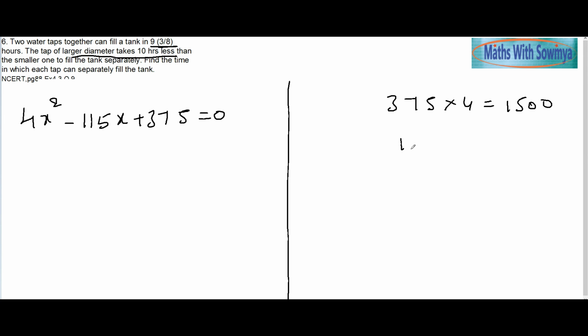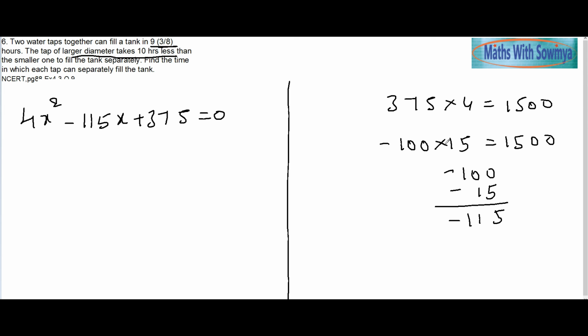So we can take 100 into 15. 100 into 15 will give me 1500, and 100 and 15 will give me 115. Both we take negative, so we get negative, and the product will be positive. We can easily go this way. So, 4x square minus 100x minus 15x plus 375 is equal to 0.